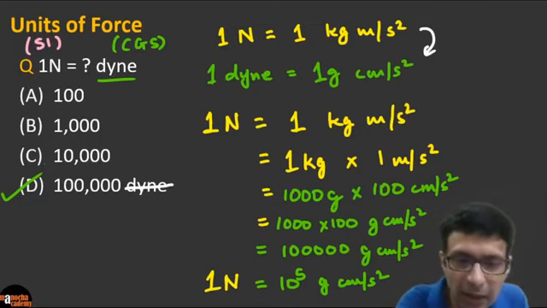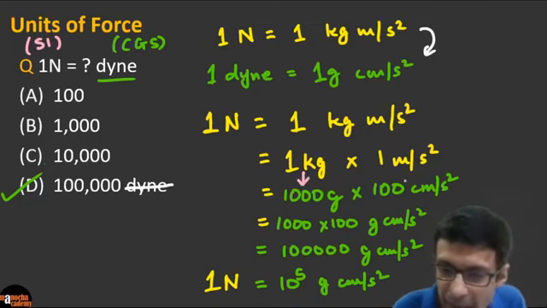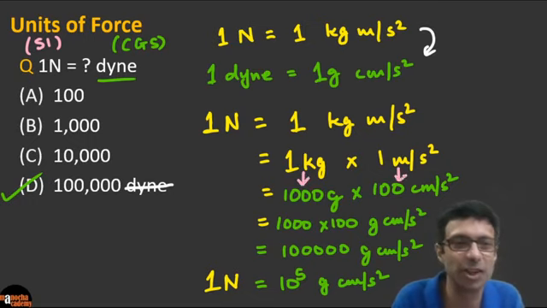And this is the key. The key step is here, converting kg to gram and meter to centimeter. The rest is simple, just multiplying.